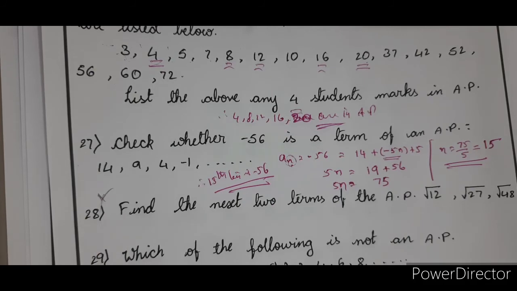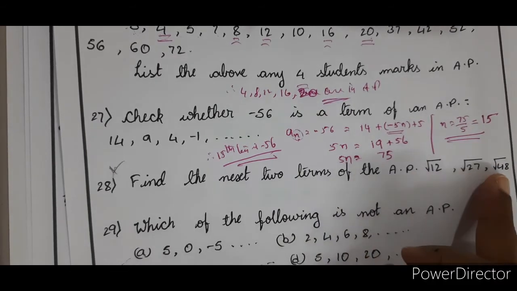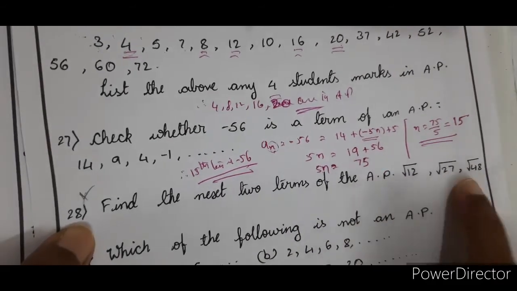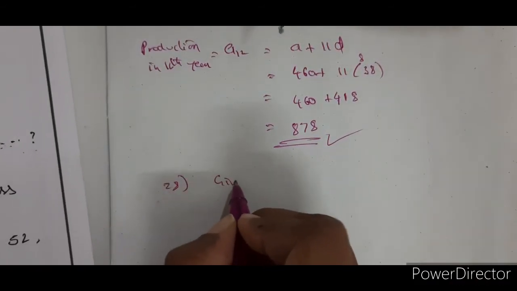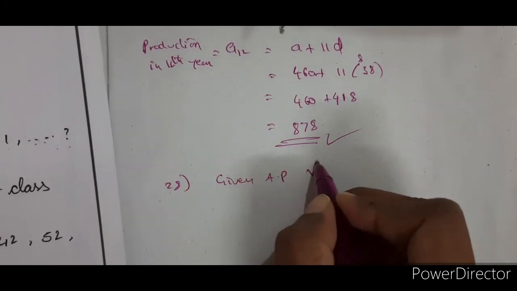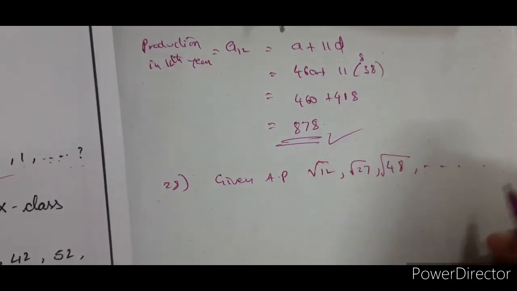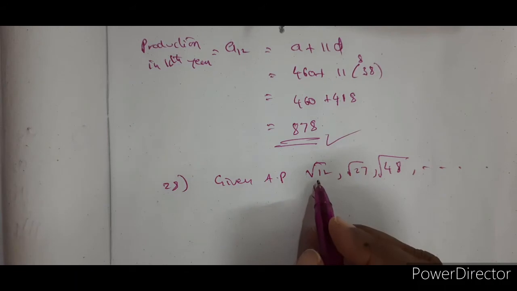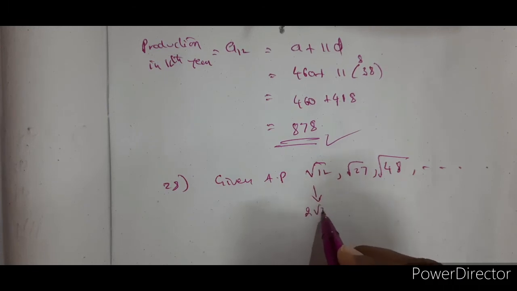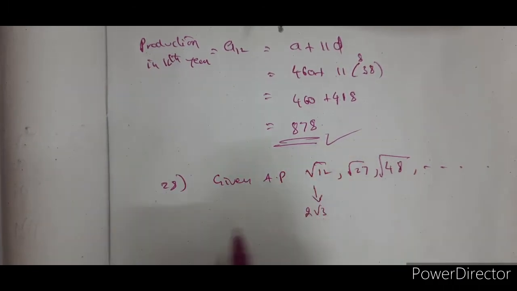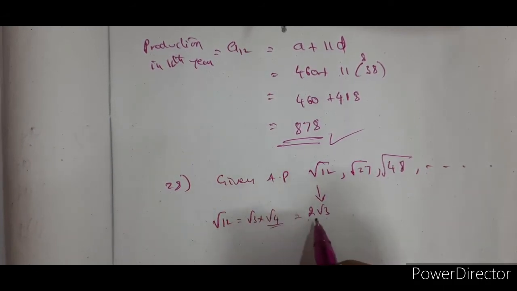In whichever manner the question is asked, we can do it, for however many marks it is asked. Now, find the next two terms of the AP: root 12, root 27, root 48. First of all, let us see how to solve if such root problems are there. Here it is given as an AP. Let us also check whether it forms an AP or not, because there can be a print mistake or anything. Now I'll write root 12. What is root 12? 3 into 4 under root, so 2 root 3. Root 12 is equal to root 3 into root 4. Root 4 is 2, that is 2 root 3.